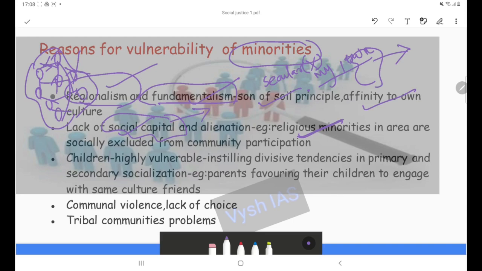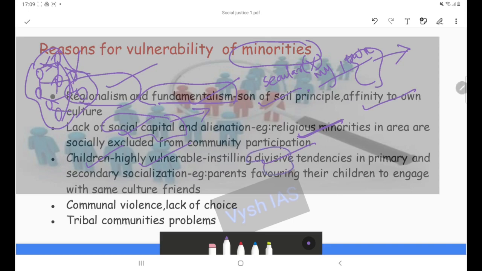Then the children of minority communities are highly vulnerable. This is also discrimination within discrimination, because right from childhood they are instilled with divisive tendencies. Some parents ask their child about their friends: is this friend from our community?